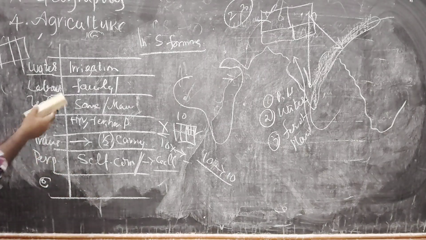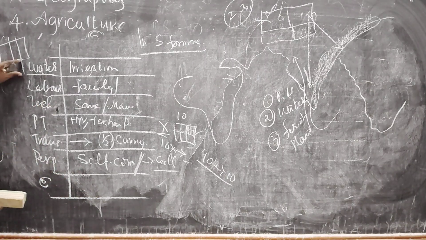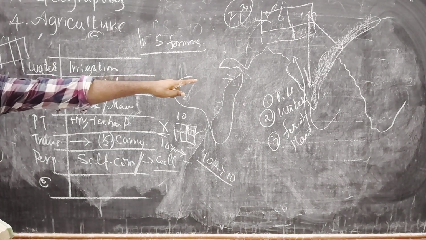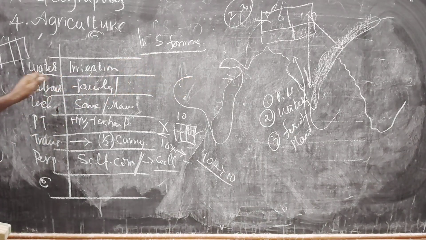Is it clear? It is about the intensive subsistence. Intensive means cultivating twice or thrice or very intensively. Why are we cultivating intensively? To satisfy the growing population's hunger. For that purpose, for water, we depend on the irrigation. Labor, we depend on the family. Technology, not fully developed.